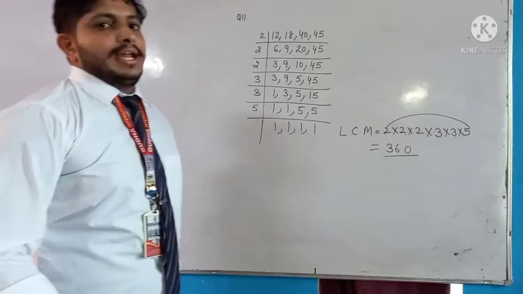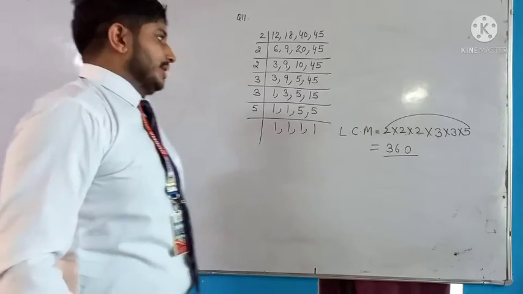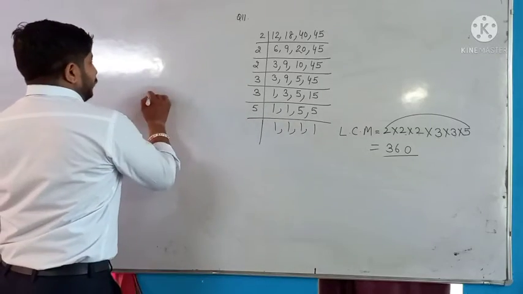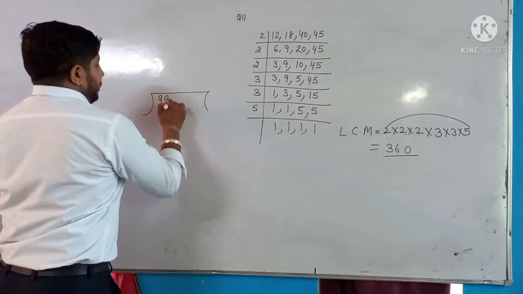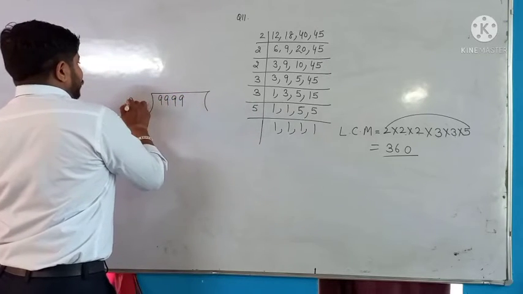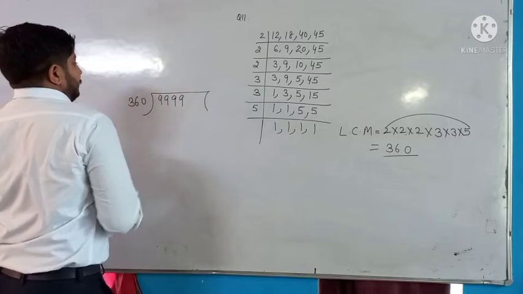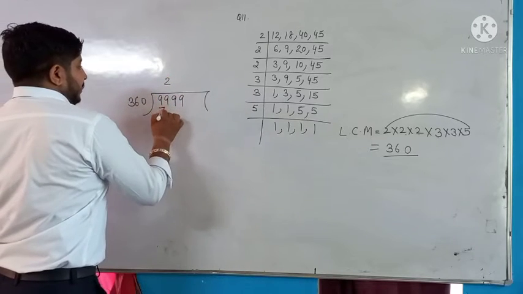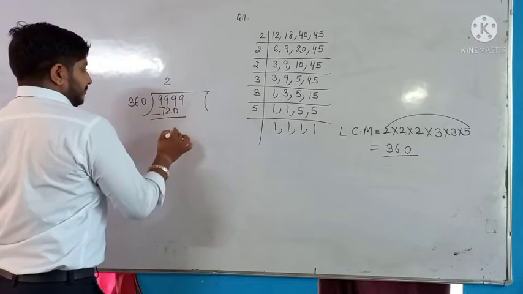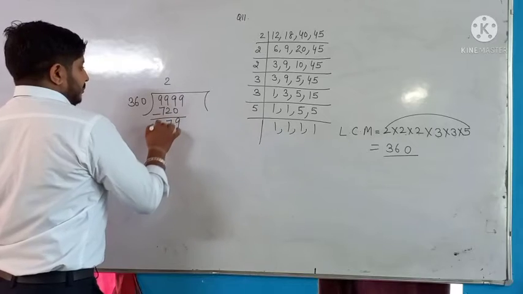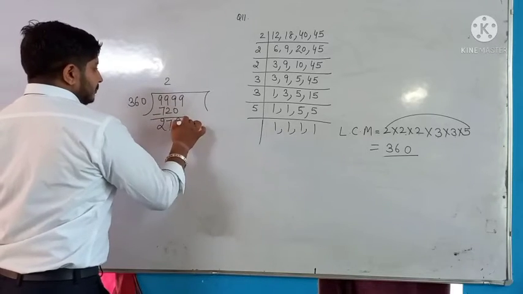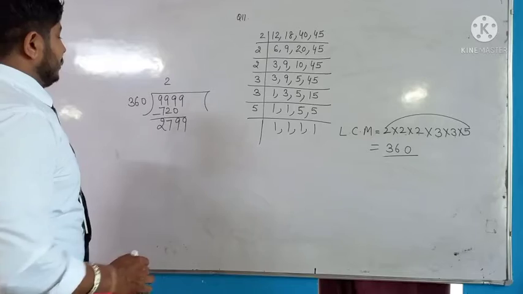But it is not the greatest 4-digit number. Then you will write the greatest 4-digit number. The greatest 4-digit number is 9999, and you divide it by 360. 360 twos are 720, subtract: 9, 7, then 2, then 9, 8.